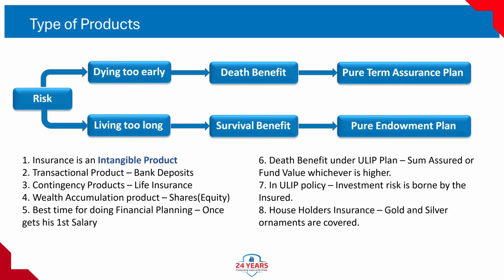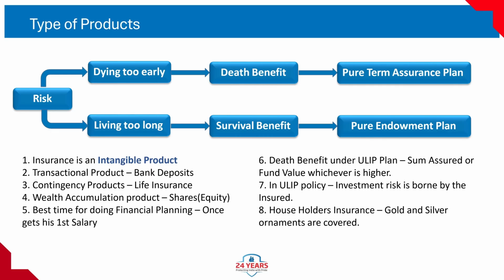Intangible product. Insurance is not a physical item, it's a promise or contract. Transactional product. Like bank deposits where you deposit and withdraw money. Contingency product. Life insurance pays when a specific event, death, or survival occurs. Wealth accumulation product. Investments like shares, equity for growing money. Best time for financial planning.